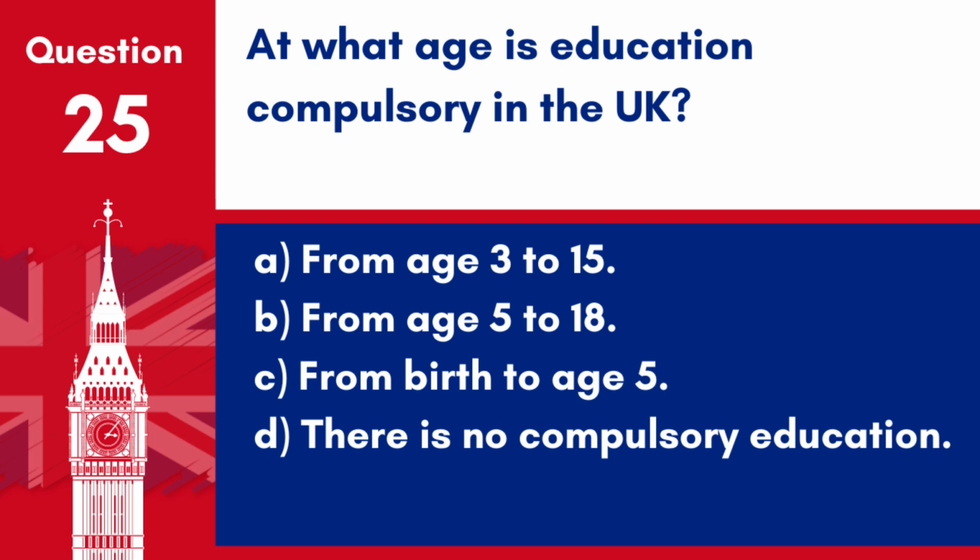At what age is education compulsory in the UK? A. From age 3 to 15. B. From age 5 to 18. C. From birth to age 5. D. There is no compulsory education. Answer B. From age 5 to 18. Education is compulsory for all children in the UK between these ages, ensuring every child has access to education.